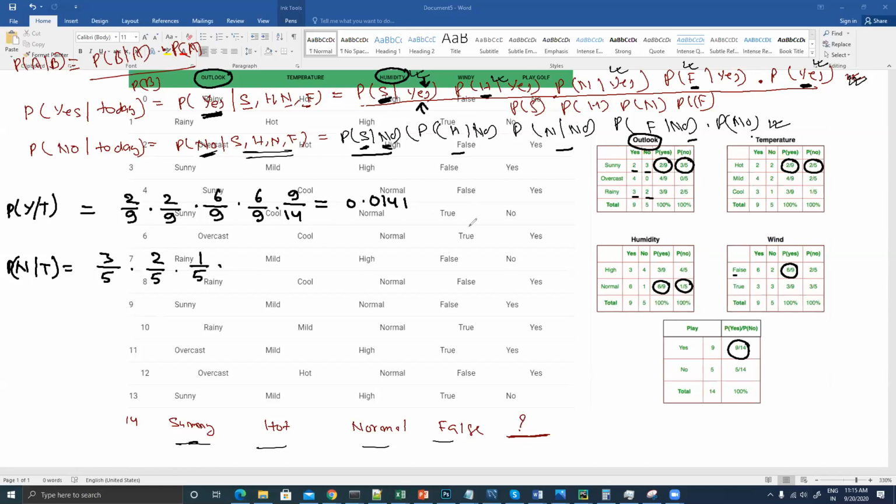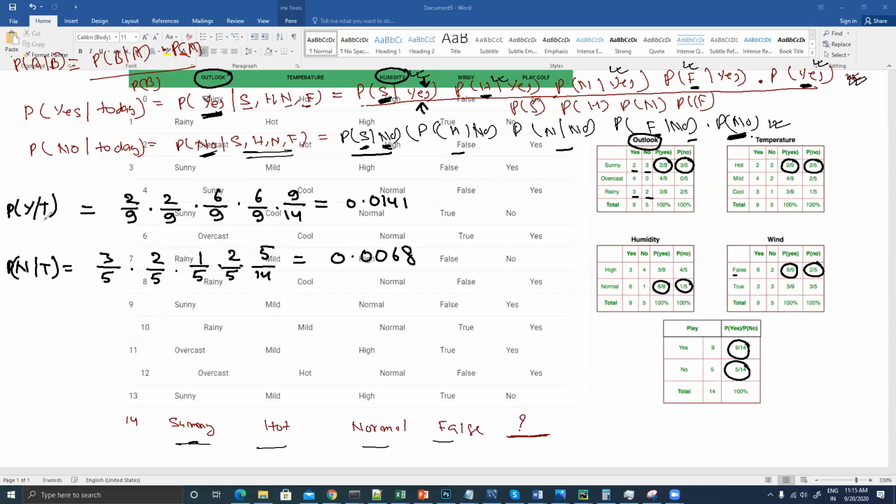Now I have to find out the probability that wind is false when you have not played golf. So wind is false, I can say it's 2 by 5 that we have. And what is the probability of not playing golf at all? So it's 5 by 14. If you calculate, you will be able to find out 0.0068. So this is the answer that you will find.